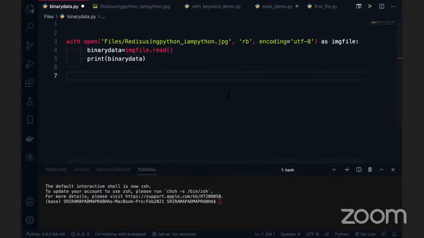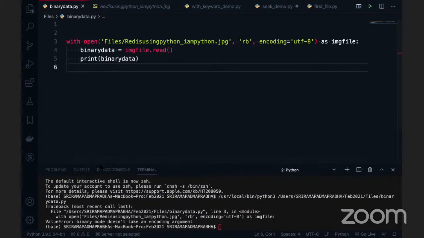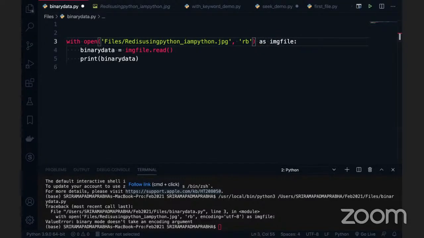I'm going to execute this code. You see the error, of course: encoding is not allowed for the binary format, so we can remove it. That is one point you should note down. It says the binary mode does not take an encoding argument. So this is one point you should remember.